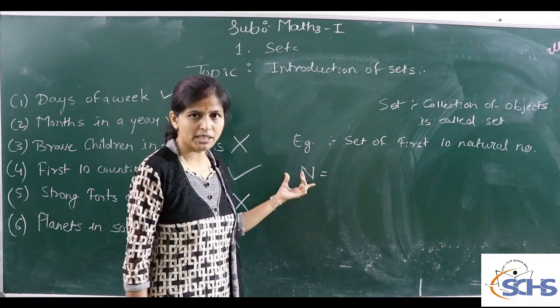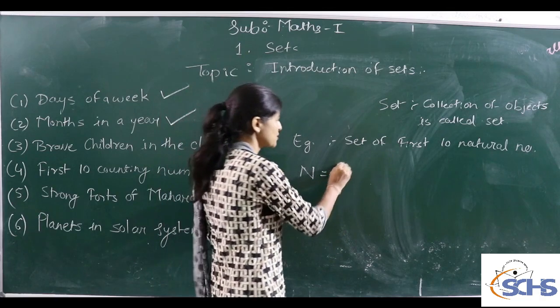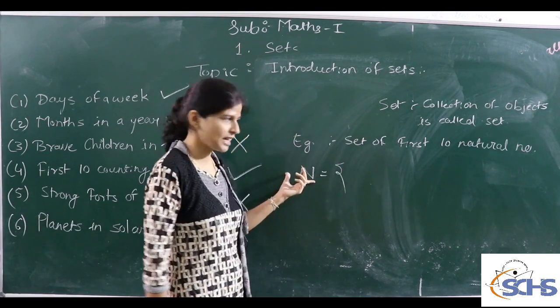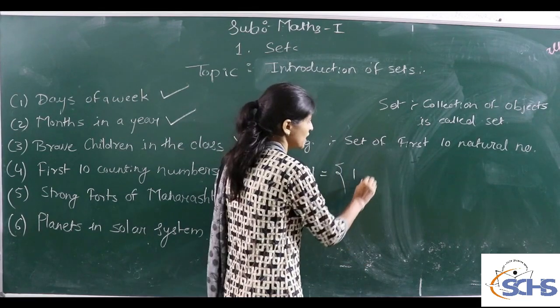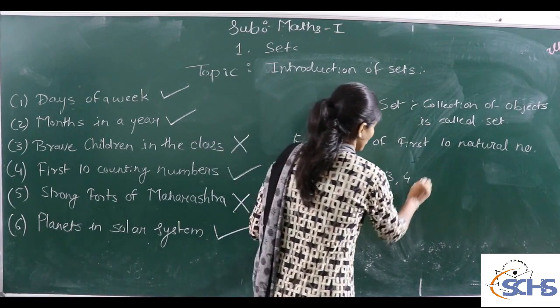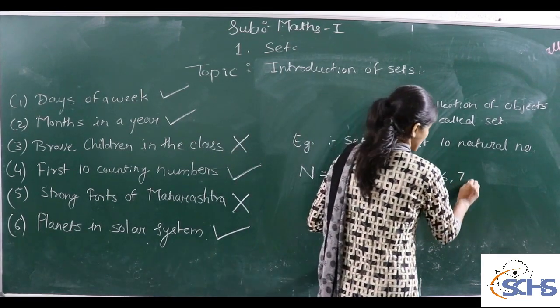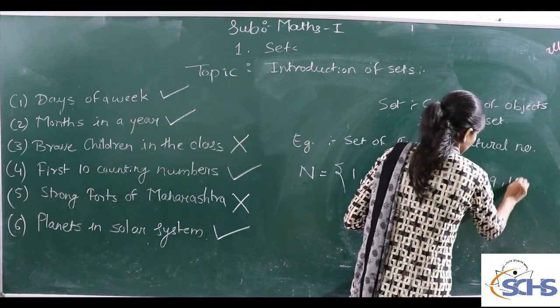Suppose the name of the set is N, written by a capital letter, and the elements, the first 10 natural numbers, are 1, 2, 3, 4, 5, 6, 7, 8, 9 and 10.